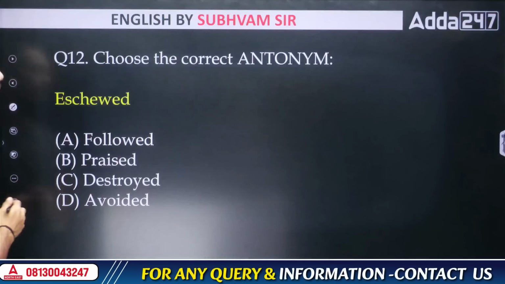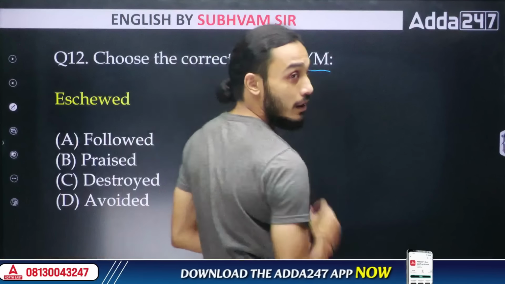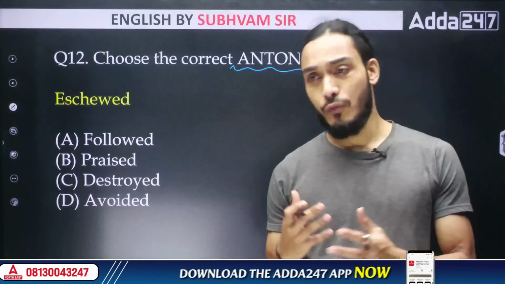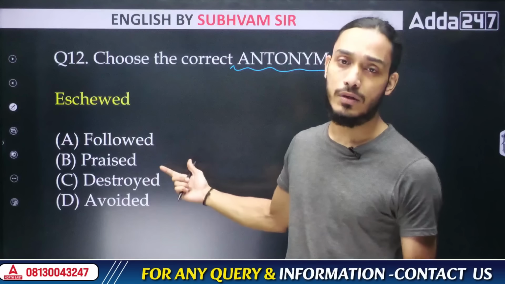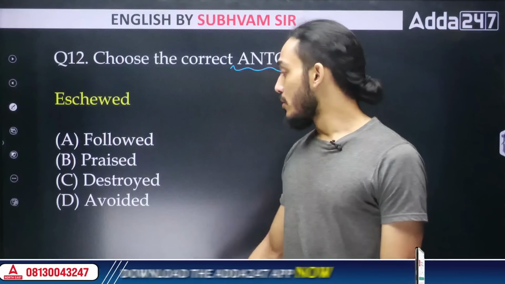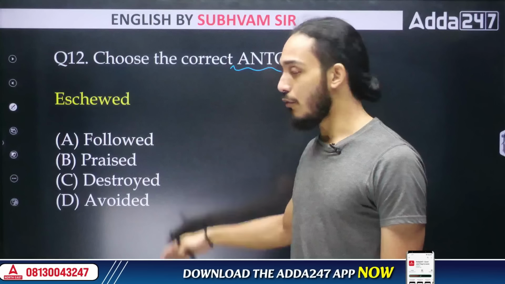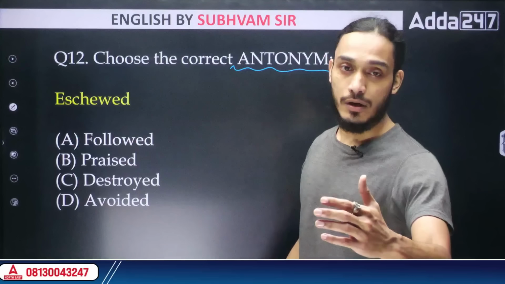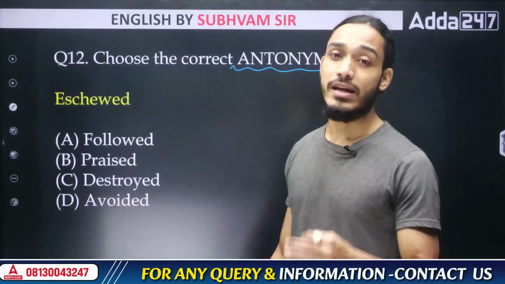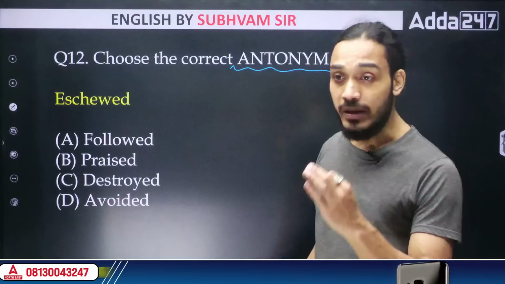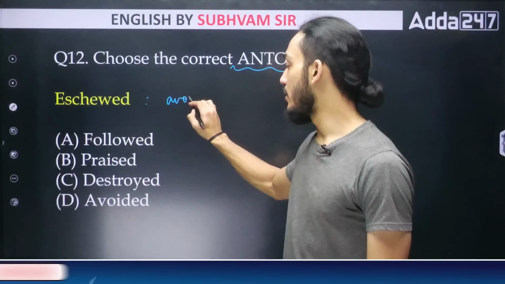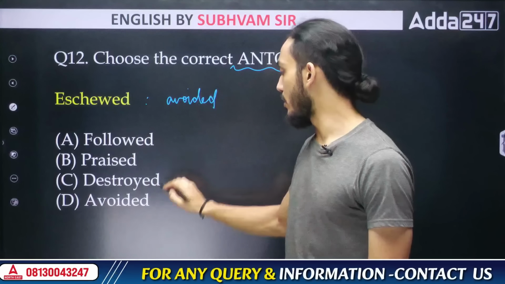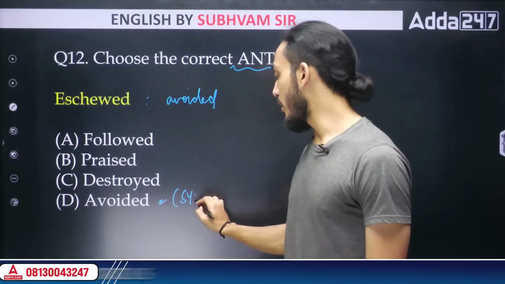Next, antonym for the word eschewed. Okay, so for this, there's no other way. You need to understand the meaning of the word eschewed. Otherwise, you won't be able to tell the answer correctly here. So either it's followed, praised, destroyed, or avoided, which is the opposite word of eschewed. Now, what does eschew mean? Eschew means to avoid something. Eschewed means avoided. Do we have that? Yeah, we do have that option here. This D is the synonym. This is the synonym.